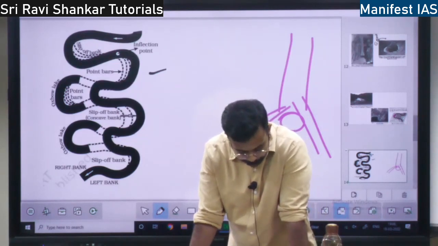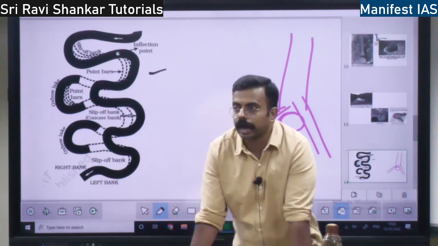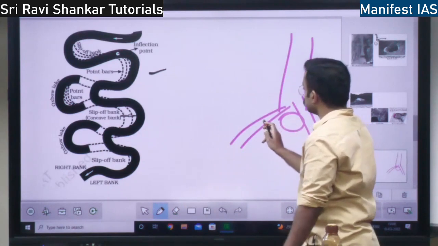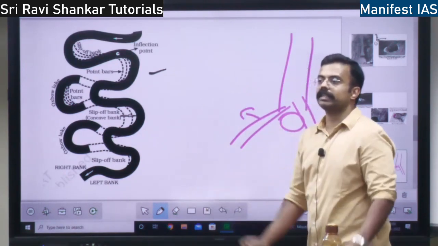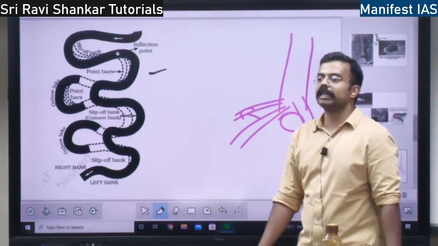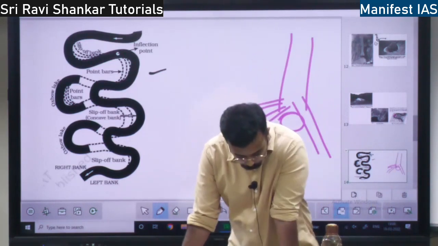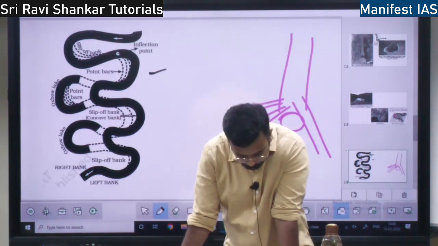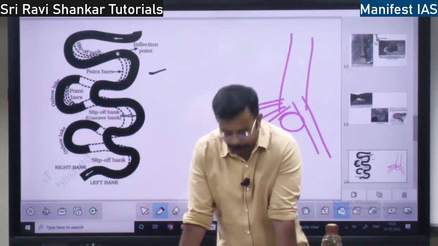So what happens? There will be one deposition, and later on, because of that deposition, there will be lateral erosion. Lateral erosion means sideways erosion. When there is sideways erosion, many thread-like structures will be formed. So that is the concept of what? Braided channel, right? It is a thread-like pattern.